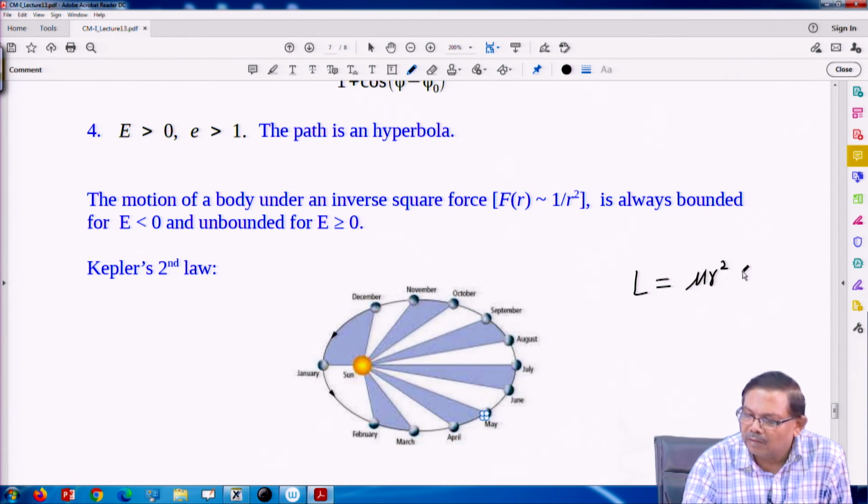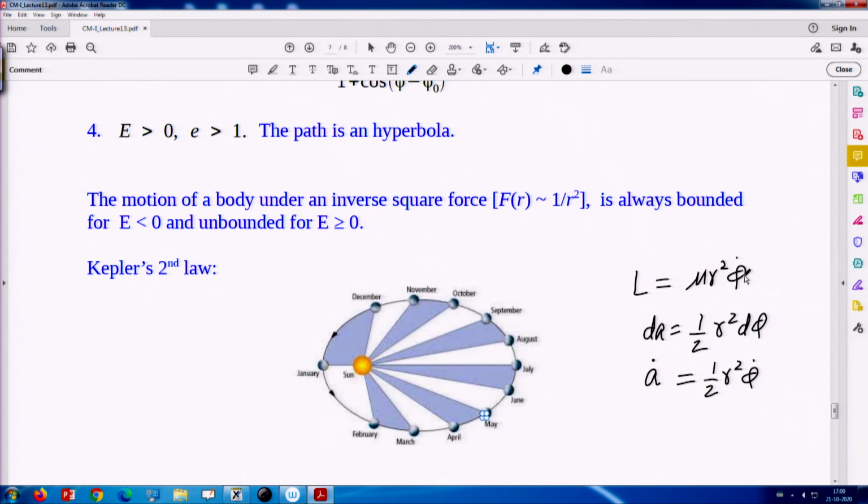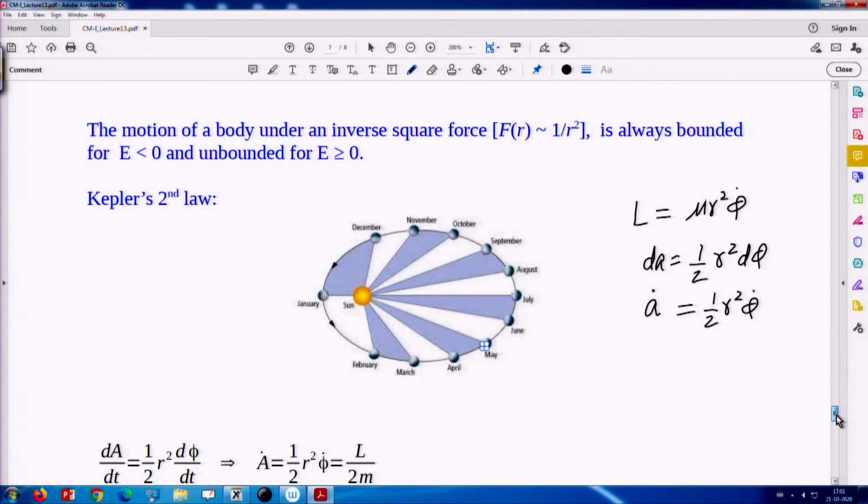So, mu r square phi dot is constant, and this area we saw. The area was half r square d phi. So, the rate of change of area, that is A dot, was half r square phi dot. If mu r square phi dot is constant, then half r square phi dot is also constant, because mu is the mass of the particle, which remains fixed. So, the areal velocity is constant, that is Kepler's second law.